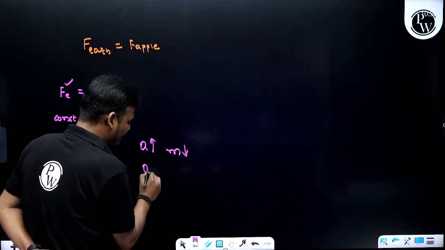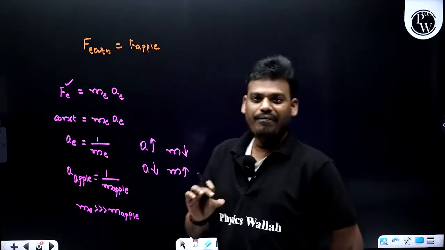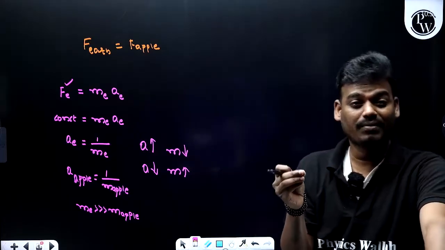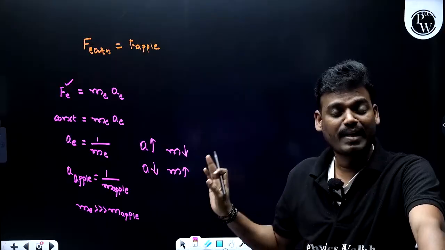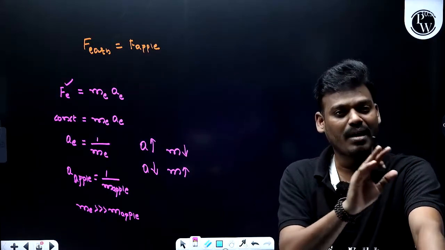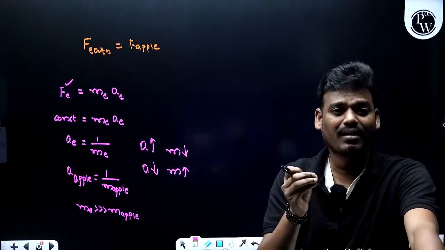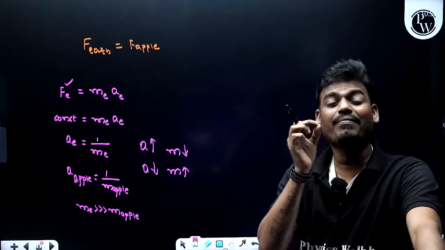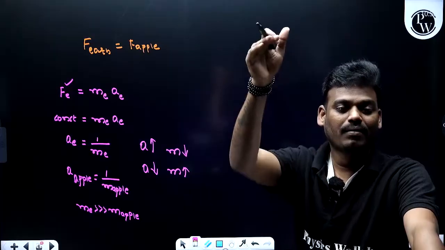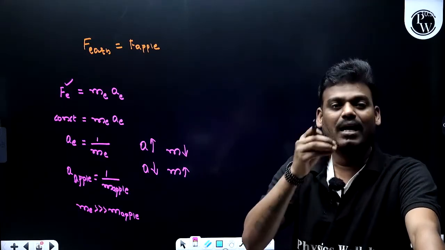If acceleration is less, mass is more; they are inversely proportional. If we compare the mass of the earth and the mass of the apple, the mass of the apple is negligible compared to the mass of the earth. Yes, of course, there is an acceleration produced in the earth, but it is comparatively very small. So that is the reason the apple fell towards the center of the earth, and the earth does not move.